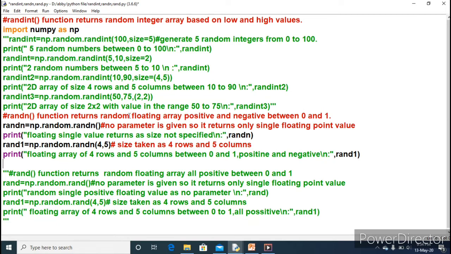This function returns the random floating array, positive and negative value between 0 and 1. So whatever number is generated through the rand_n function, it will always return a number within the range of 0 and 1. And rand_n will produce positive as well as negative. So first, between 0 and 1; second, positive as well as negative; and third, which is very important, it will return only the floating type of value. That means a float value will get returned through the rand_n function.